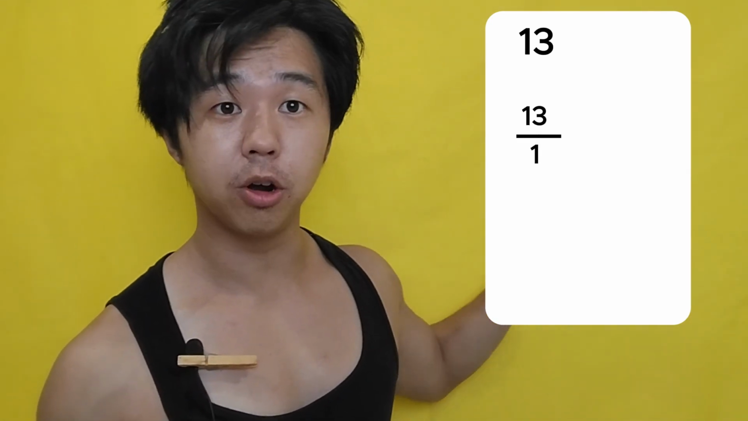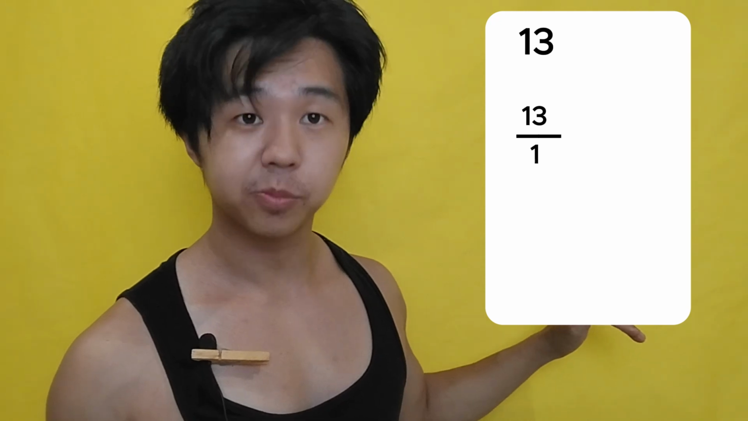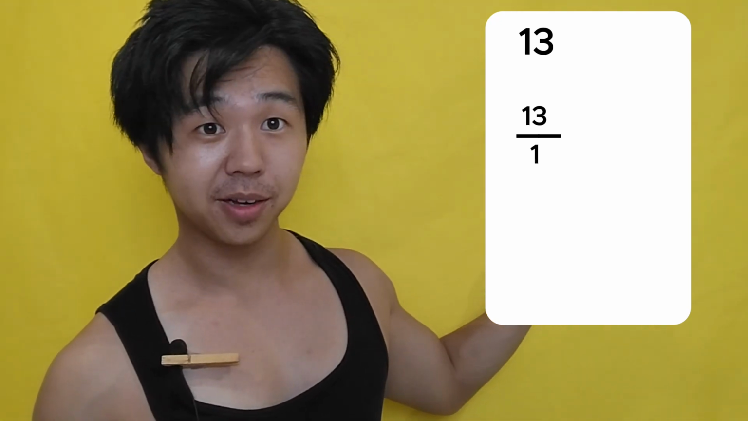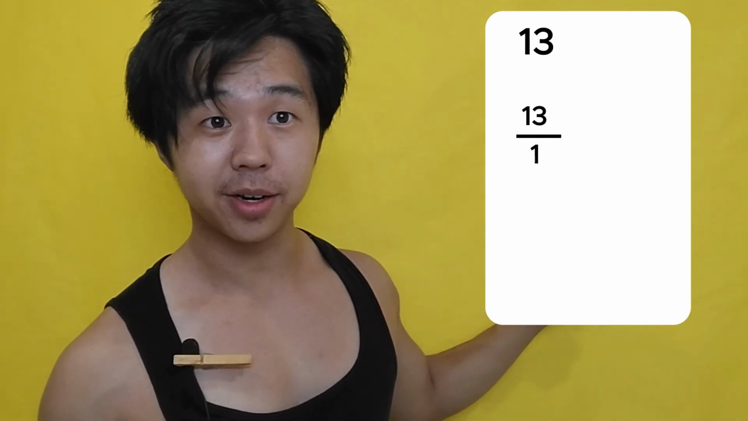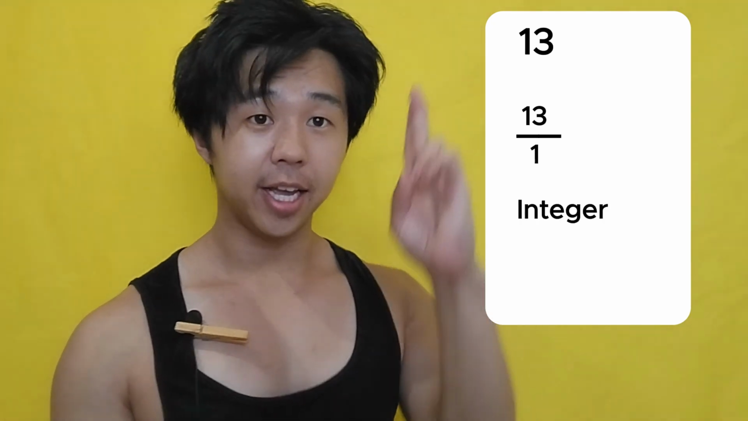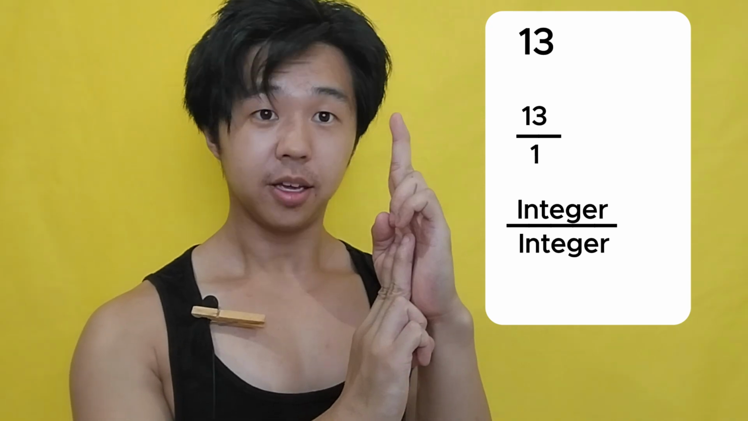All right, let's play a game. Is the number rational or irrational? 13. So first, you got to write it in its fraction form. To do that, if you can't remember fractions, you take the number and put it over 1. Pretty easy. Take the number, 13, put it over 1. 13 over 1. Integer over integer. It's rational.